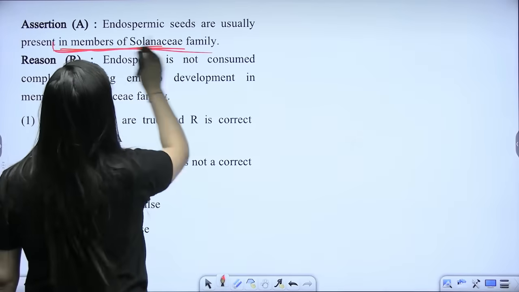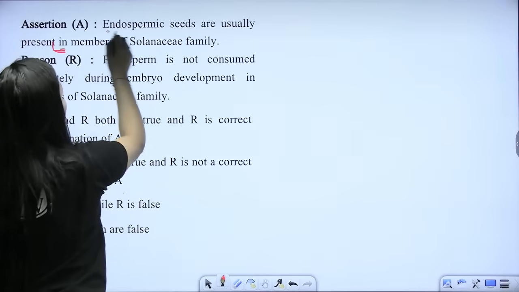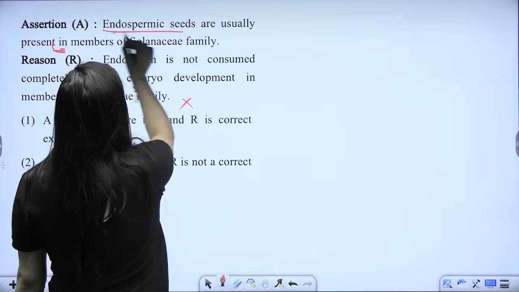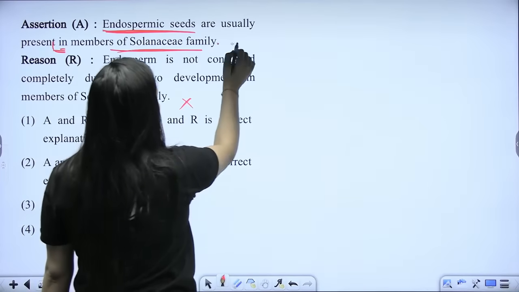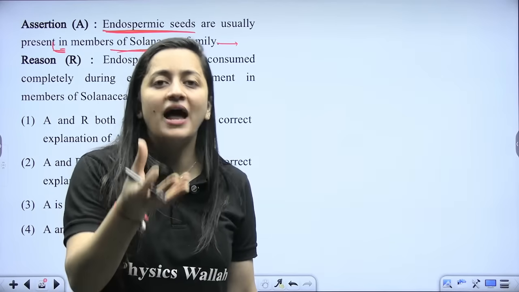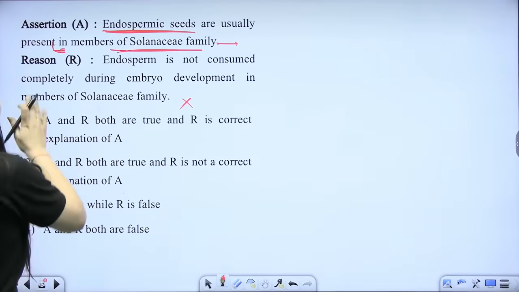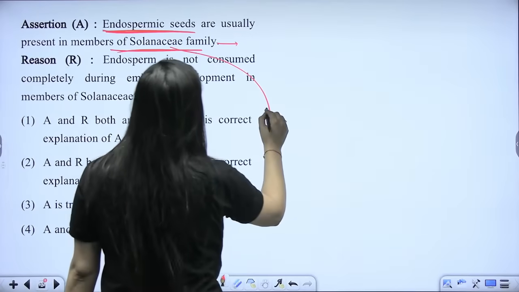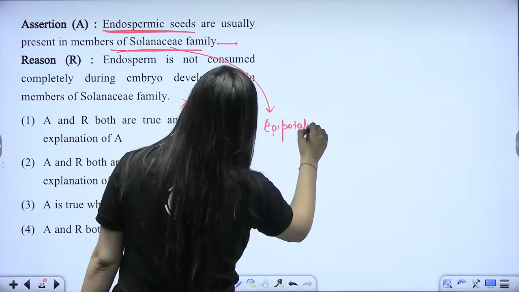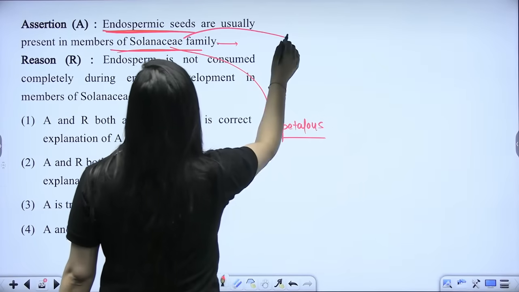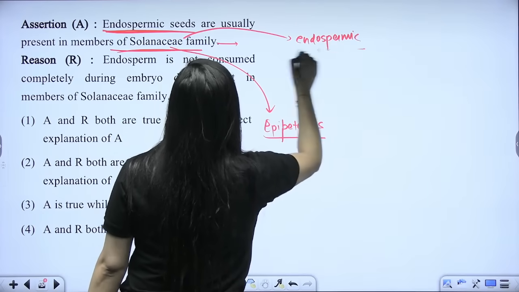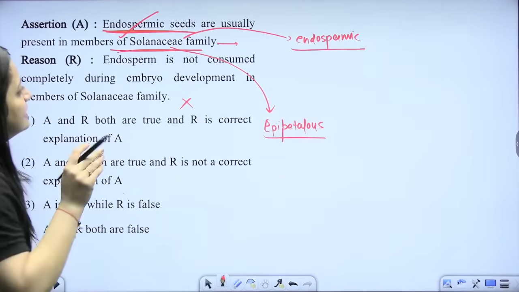See, now we don't have Solanaceae family as a part of our syllabus. Endospermic seeds they can ask. So yes, I will say that this is from the deleted portion, but endospermic seeds are usually in the Solanaceae family. Solanaceae family will be having members like solanum, potato, tomato. They all are the members there. The Solanaceae family is having the polypetalous condition. But this is a straight away fact. So yes, you can remember that they do have the endospermic seeds. This is a fact, beta.